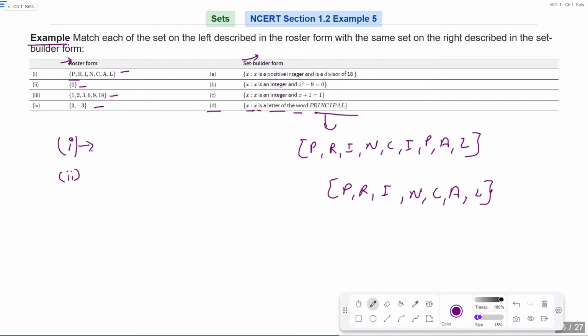So are they both sets same or not? So basically, our condition to represent a set is that repetition of elements is not allowed.